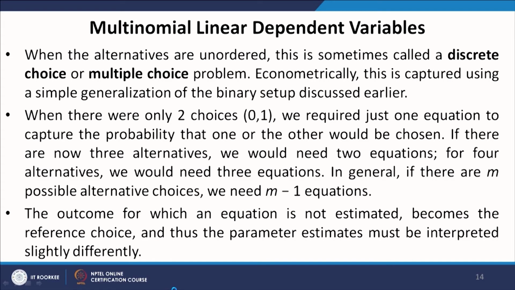So, when the alternatives are unordered, this is sometimes also called a discrete choice or multiple choice problem. Econometrically, this is captured using a simple generalization of the binary setup discussed earlier. When there are only 2 choices, 0 and 1, we require just one equation to capture the probability that one or the other would be chosen. If there are now 3 alternatives, we would need 2 equations. For 4 alternatives, we would need 3 equations, and so on. In general, if there are m possible alternative choices, we would need m minus 1 equations.